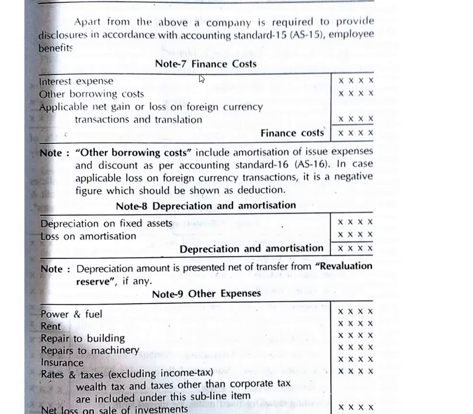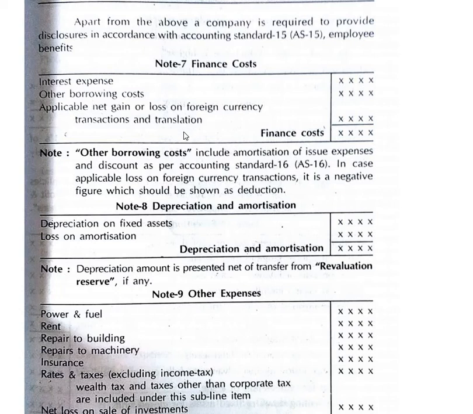Then next we have working note number 7, that is finance cost. Usually a company will incur some finance cost while borrowing some of the assets of the company. The first one is interest expense. Once we take a loan from an outside party, we have to pay the interest on that particular loan. At that time, it is an expense for us.